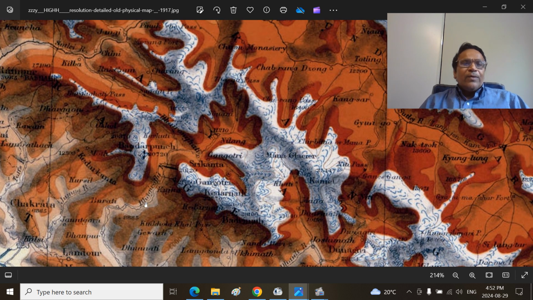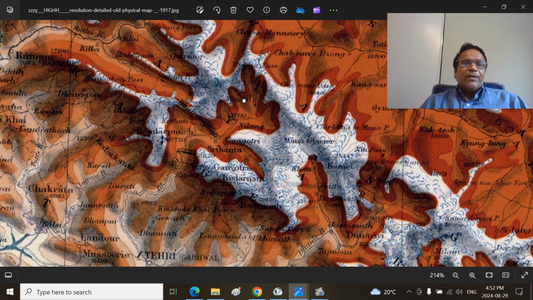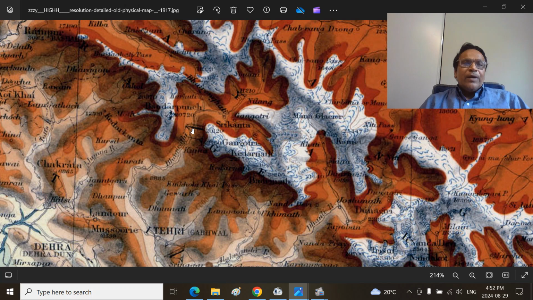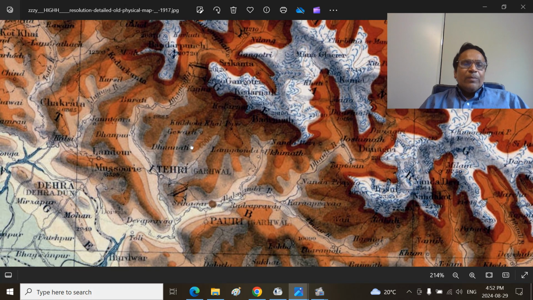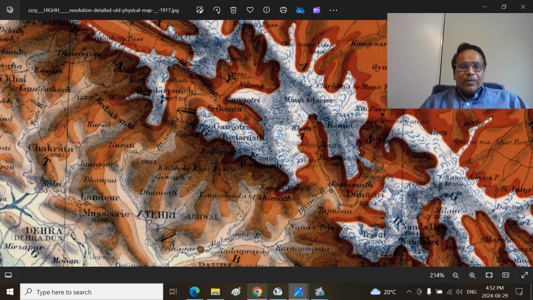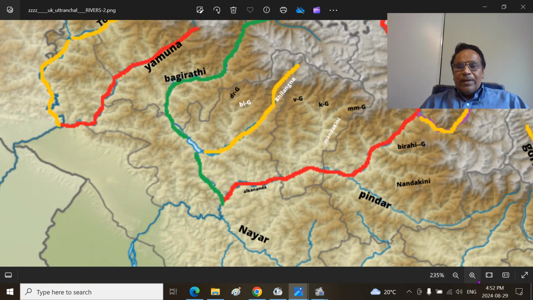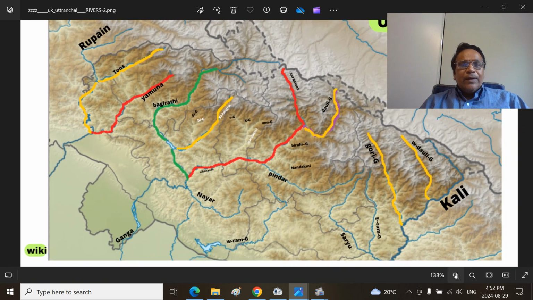So the Bhagirathi river, and remember this is Kedarnath, this is Badrinath, this is Gangotri. So this Jad Ganga comes from here. So you can see the beautiful valley here, Bhagirathi, Jad Ganga, the Bilangna, this is the Alkananda. From the south you get the Nayar river. So we have shown you that part, and this is the part again. So this is the Ganga river.